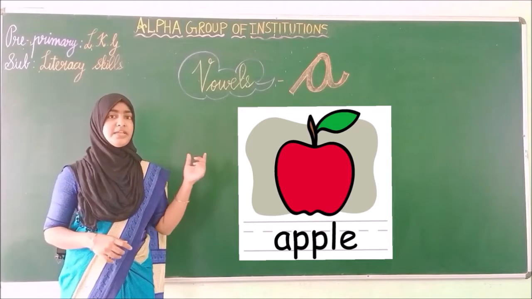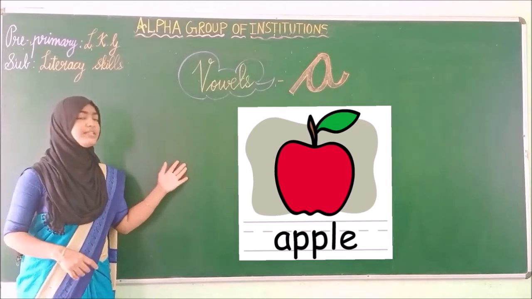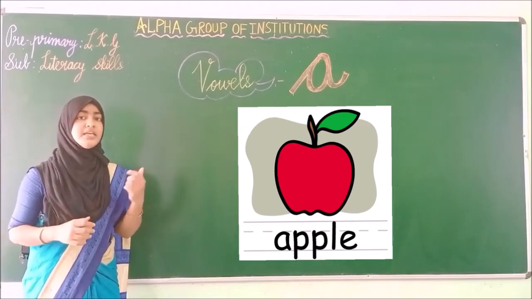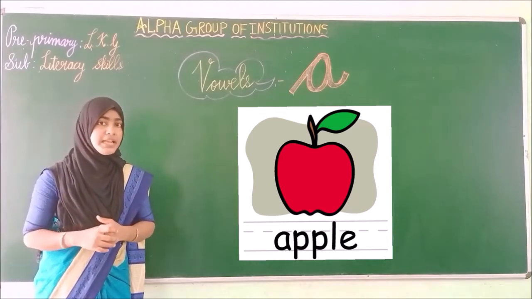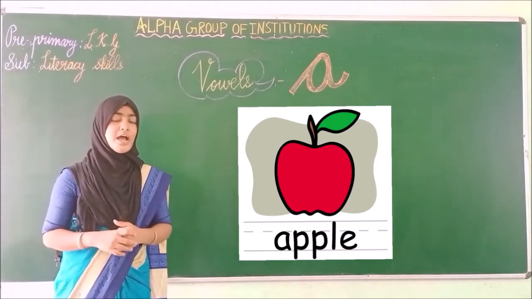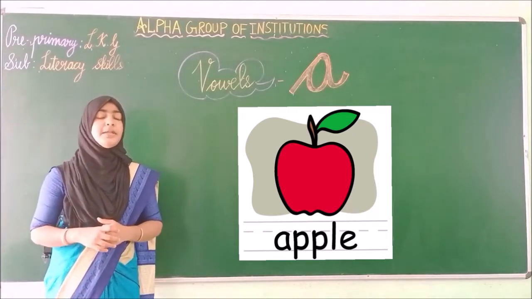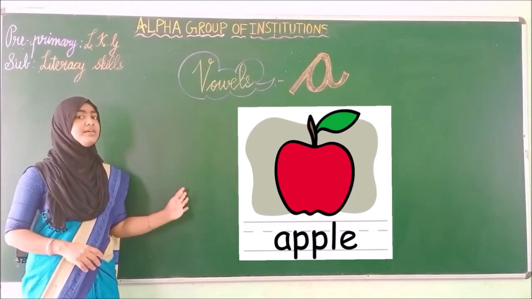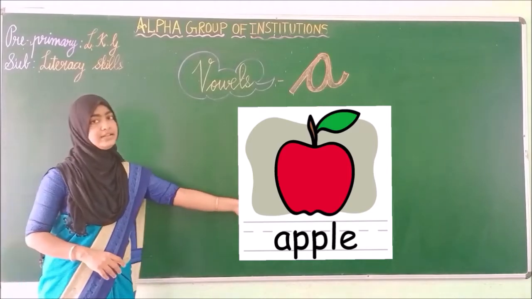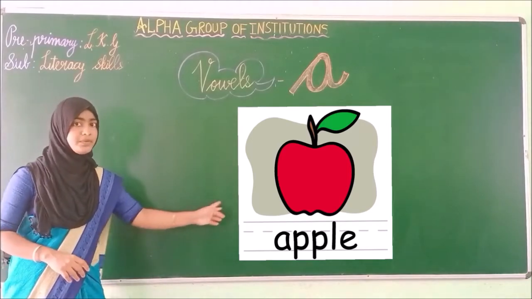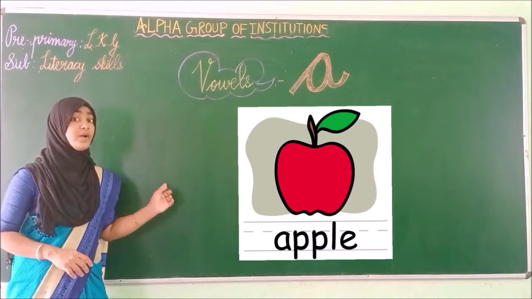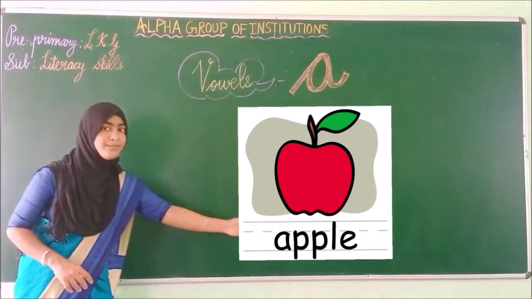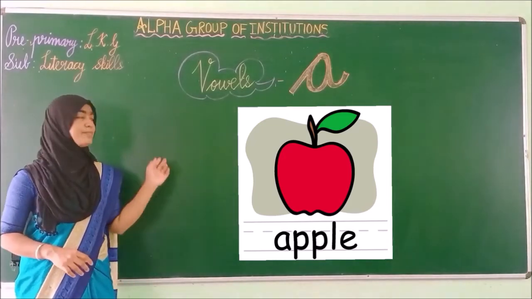For example, see this picture. What picture is this? Apple. Red color. Apple. See, how am I pronouncing? Apple. A sounds. Keep it in your mind. See here, spelling A-P-P-L-E. Apple. While pronouncing, how will it sound? Apple.